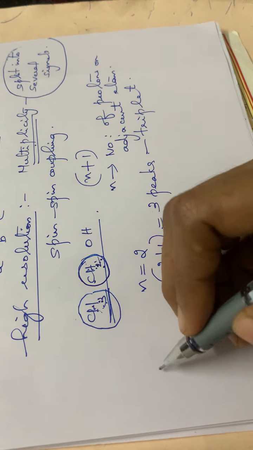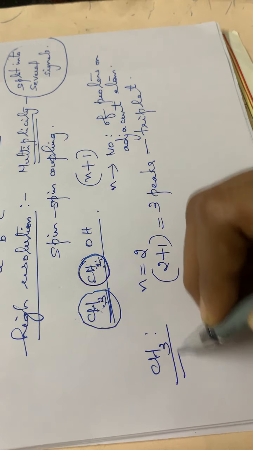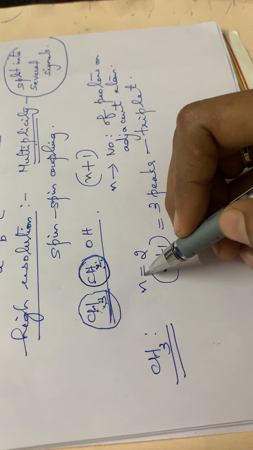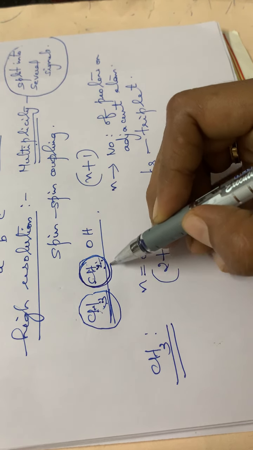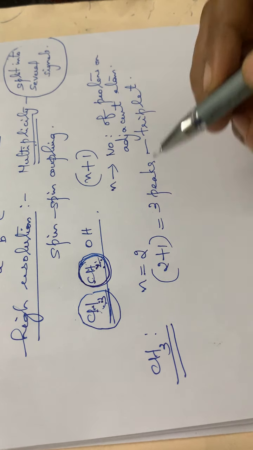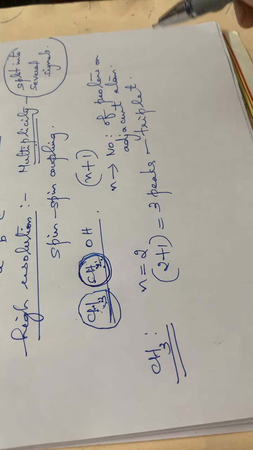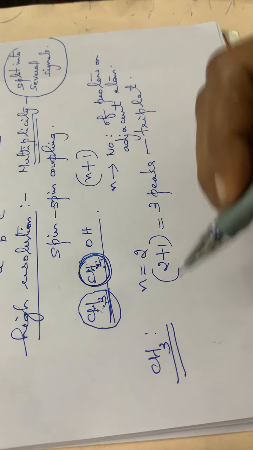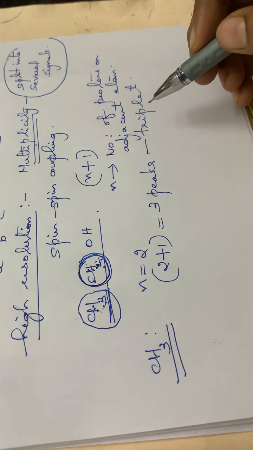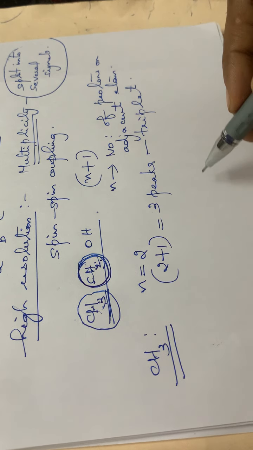So for the CH3 group, it depends upon the number of protons present on the adjacent carbon atom. This is the adjacent carbon atom, the methylene group, and it has 2 protons. Therefore n+1, that is 2+1, equals 3 peaks. So that is a triplet. So for the CH3, through high resolution we will have a triplet.